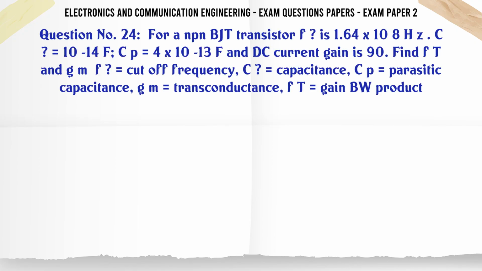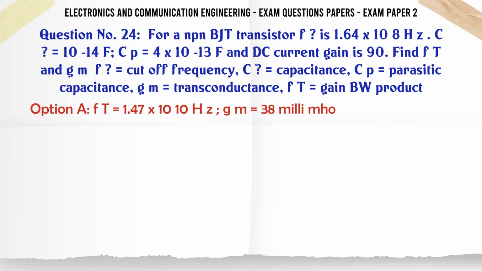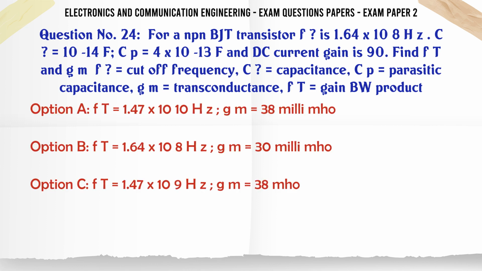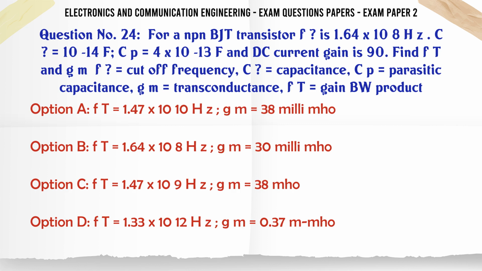For an NPN BJT transistor, f is 1.64 x 10^8 Hz, C is 10^-14 F, Cp is 4 x 10^-13 F, and DC current gain is 90.